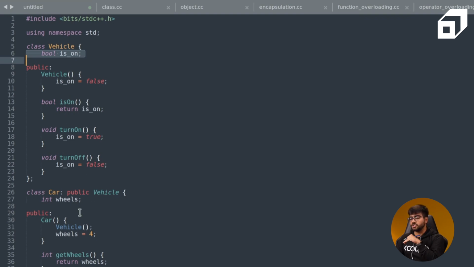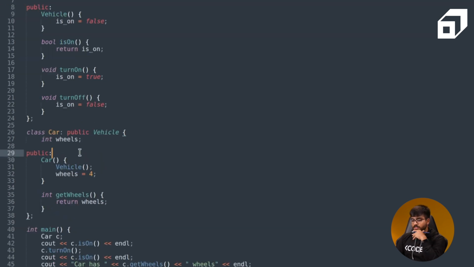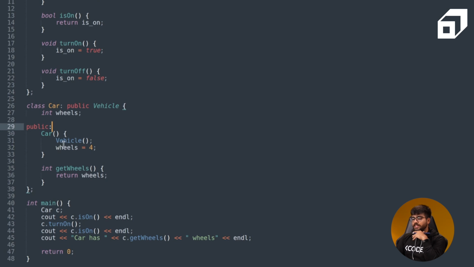If you notice, the child class Car has added one more attribute, which is int wheels. It won't have access to the attribute is_on directly. In the constructor, we are just initializing wheels to 4. We are also calling the constructor of Vehicle so that is_on is initialized to false. And then we can use get_wheels, which is the getter for the wheels attribute, because wheels is a private entity.